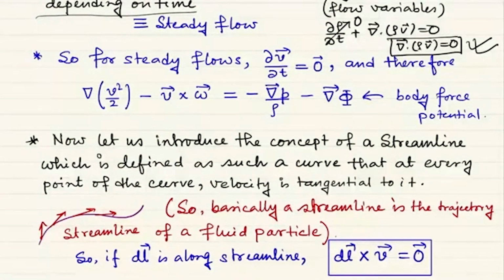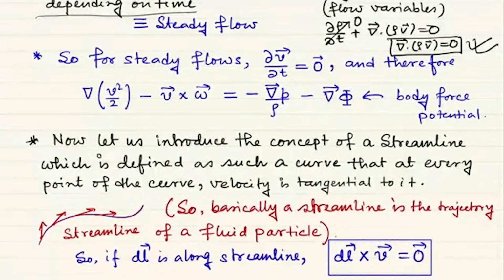What is the meaning of that? The meaning is that this is exactly the same direction as the infinitesimal length elements on this curve. Once again, if you take any infinitesimal length element dl on this curve, then that dl vector and the velocity at that point will have the same direction, and that's why the streamline's definition can be given by dl cross v is equal to 0.